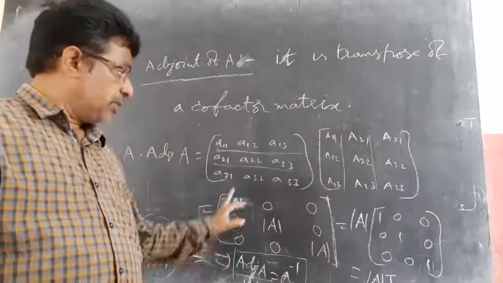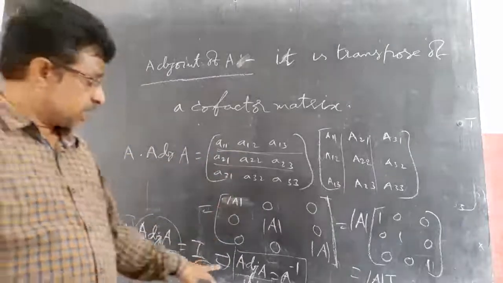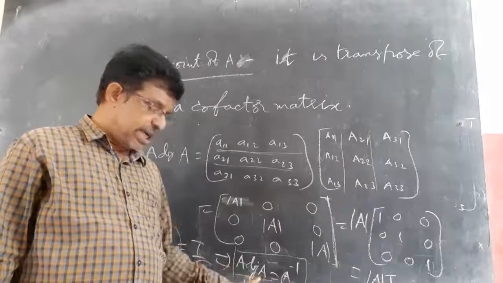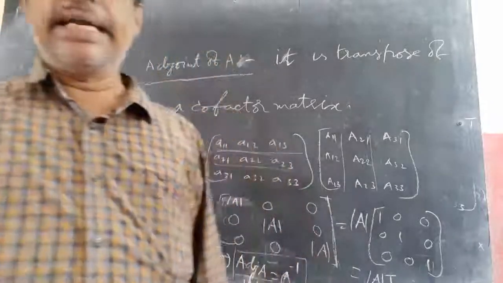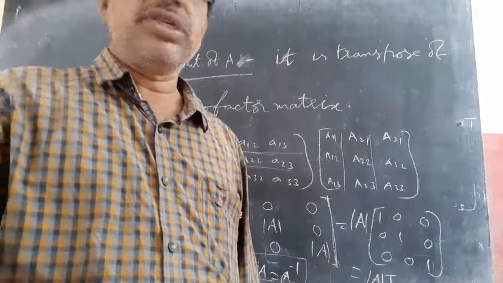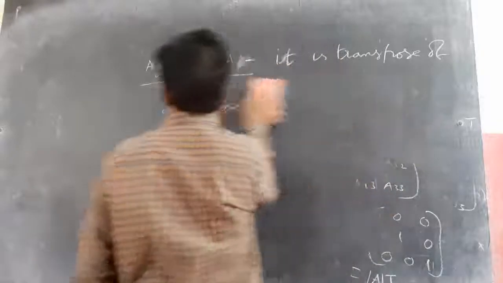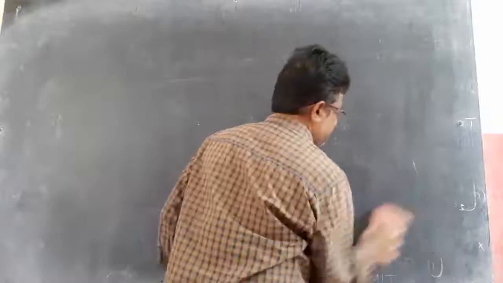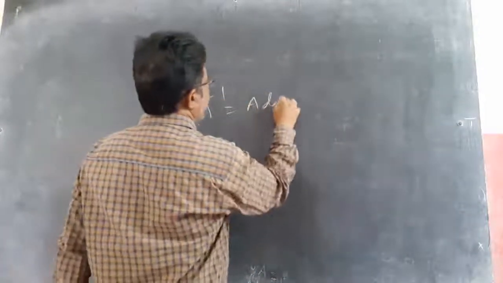I told all the proofs just for your learning purpose. Just learn presently: adjoint A by det A equal to A inverse, or A inverse equal to adjoint A by det A is enough. So finally what I want to say is A inverse equal to adjoint A by det A.